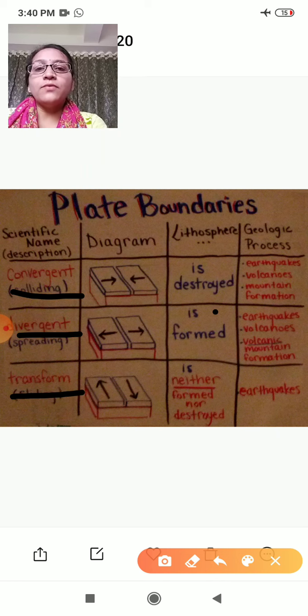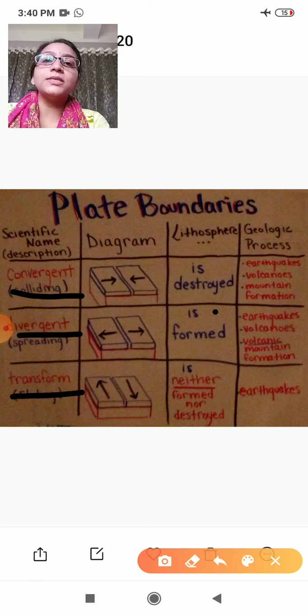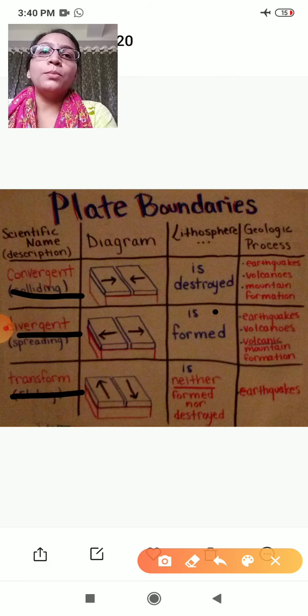Third, we have transform boundaries. Transform boundary means the plates are moving opposite to each other. Lithosphere is neither formed nor destroyed. Earthquakes take place because of this type of transform boundary.